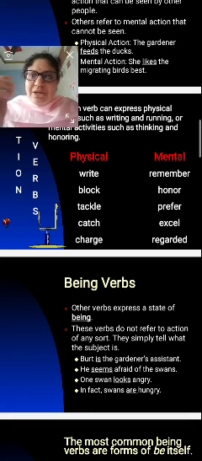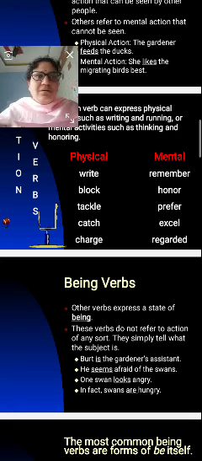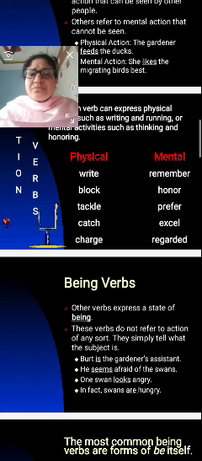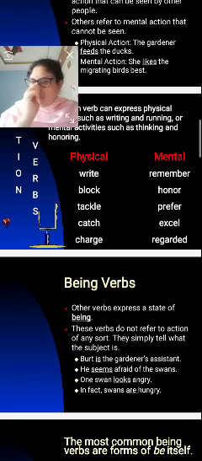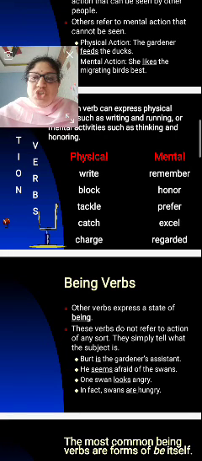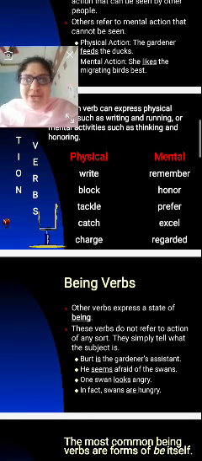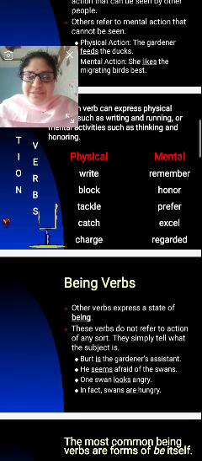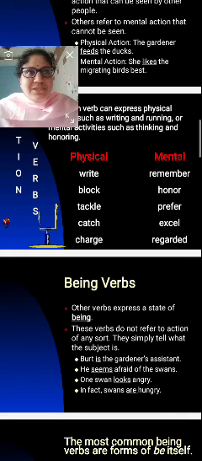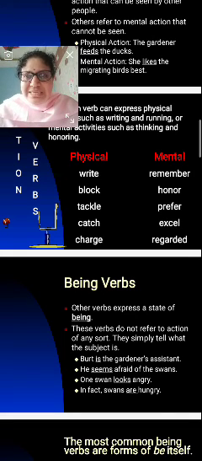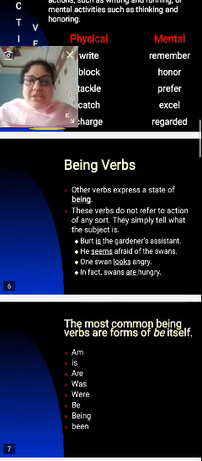But the physical, you see that. Write: yes, we will write in the middle of people also. Block: yes, we can block. And tackle: we can tackle with others also. Catch: yes, we will catch the ball or bat or whatever it may be. Charge also. I am catching my phone in my hand, and all the people can see that, because it is physical. Yes. Next, being verbs.